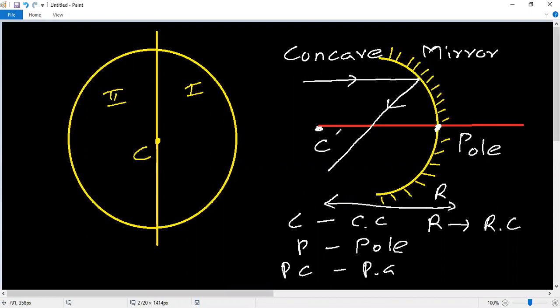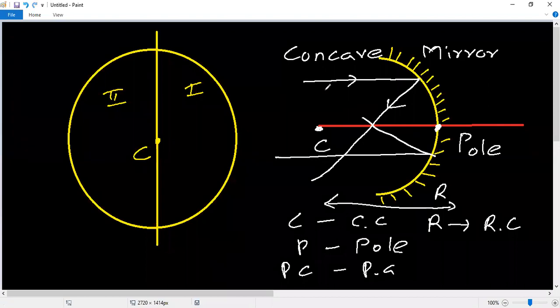So here it is converging. This point is called the focus, or principal focus. The next one, capital F, is the focus.